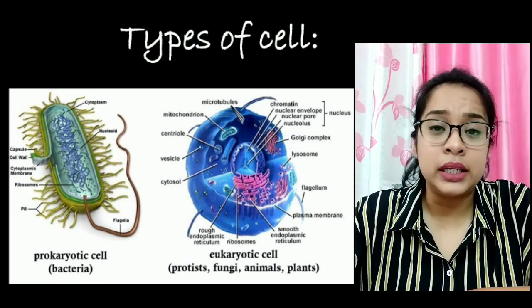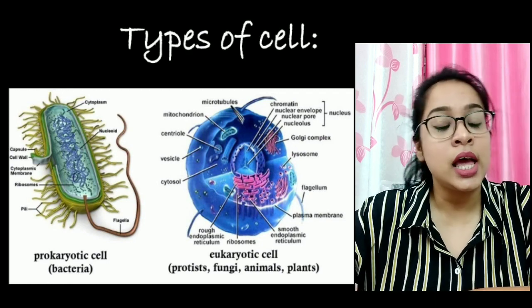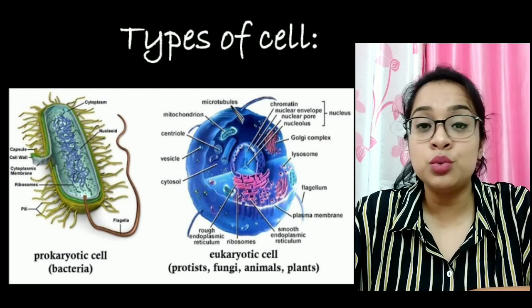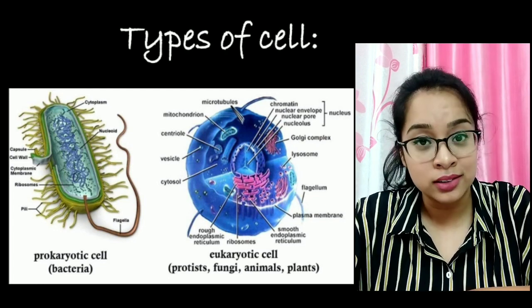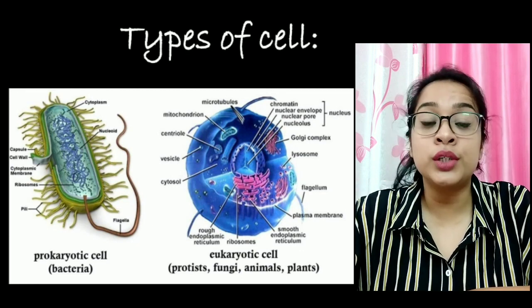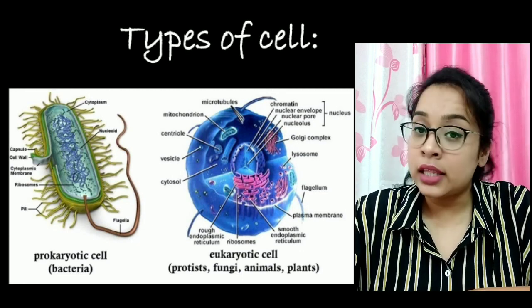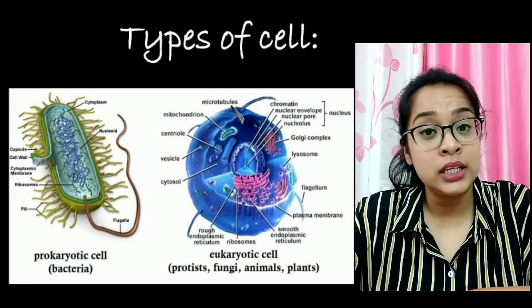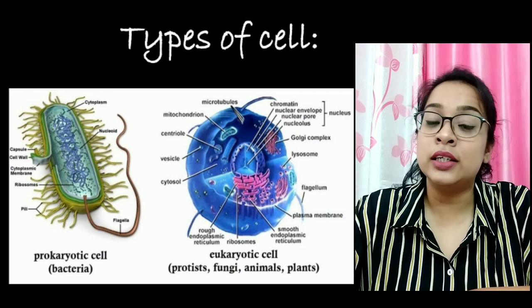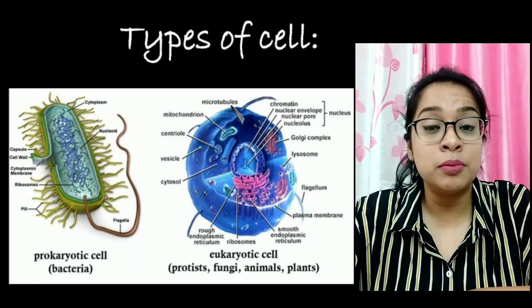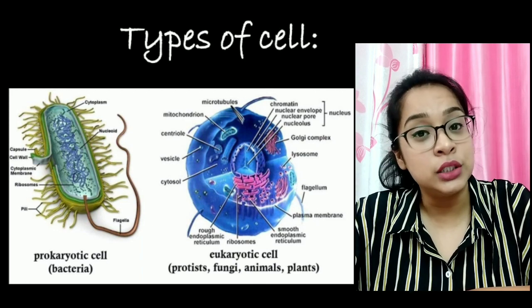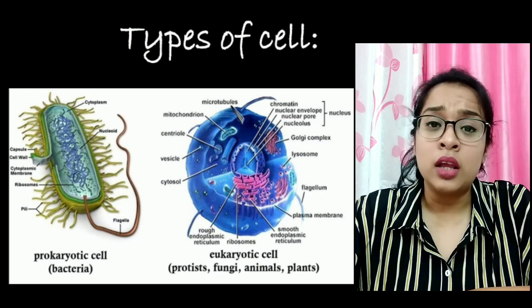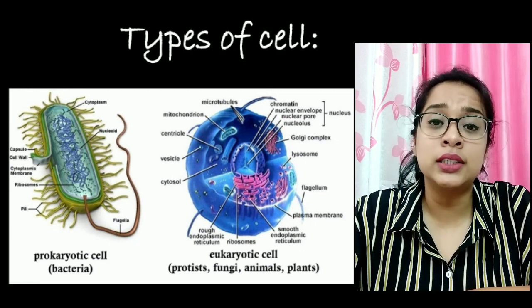Now, what is the basic difference between a prokaryotic cell and a eukaryotic cell? As the name signifies, prokaryotic cells do not have a well-defined nucleus and they do not have membrane-bound organelles. They have genetic material, but it is not bounded by any membrane. But in eukaryotic cells, the genetic material is enclosed inside a membranous structure, the nucleus, and they have organelles, so they can perform different complex functions.